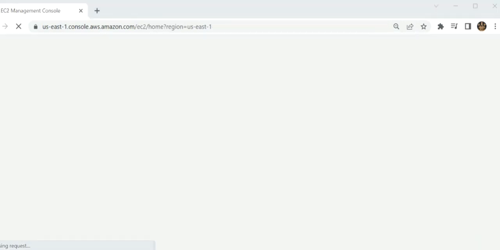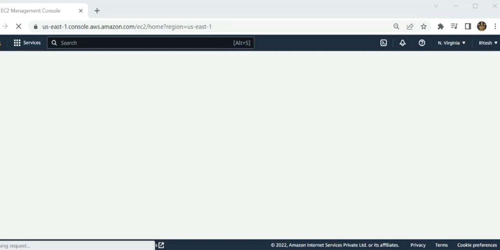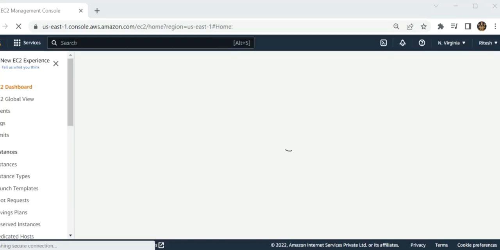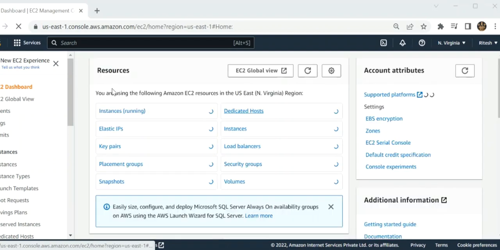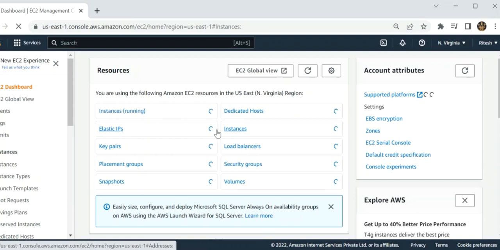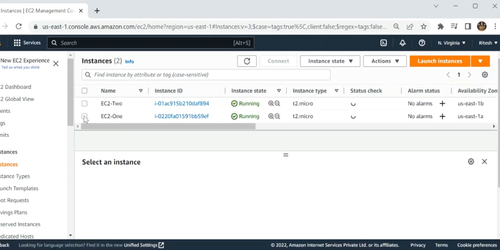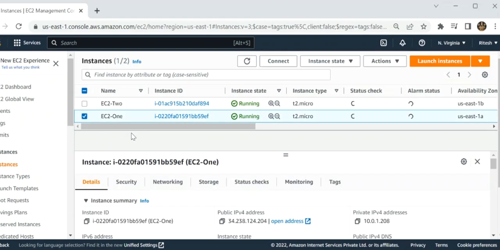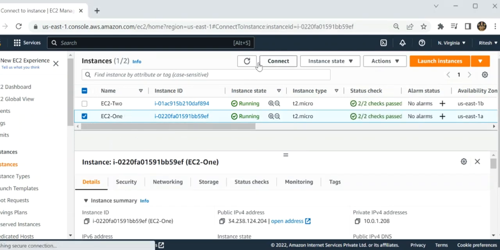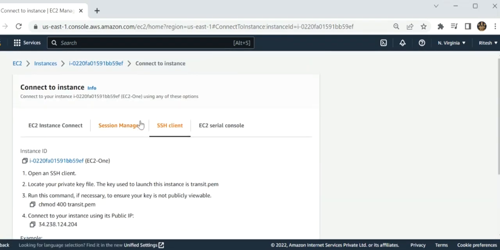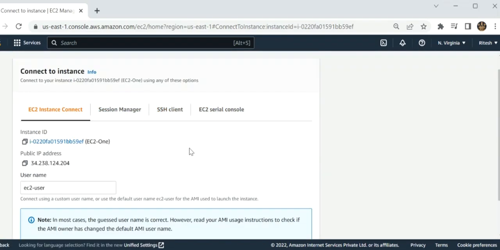But now I have to run our EC2 instances which I have created. So where we have to SSH, like with telnet, how does it work? I have to run my instance over here to see how to communicate and ping successfully. Now I have to click on EC2 one. Now I have to connect over here.